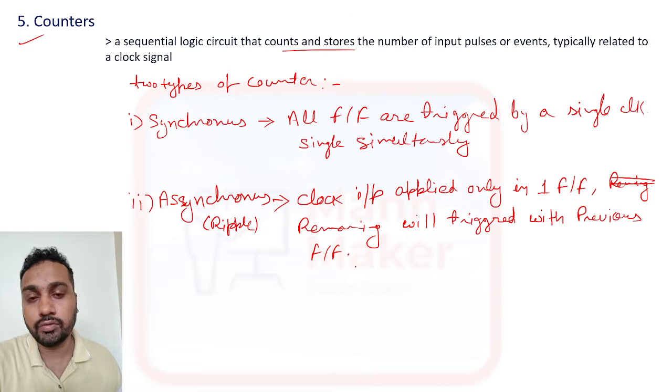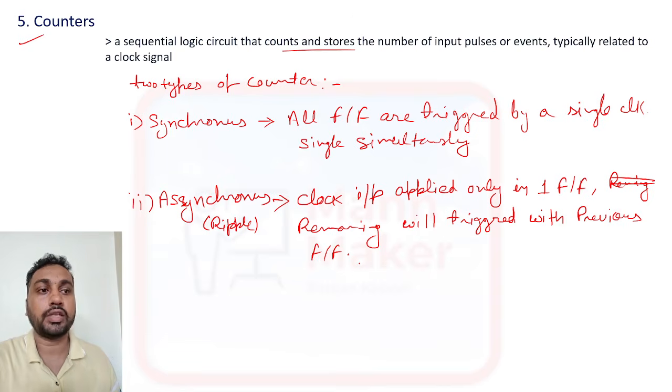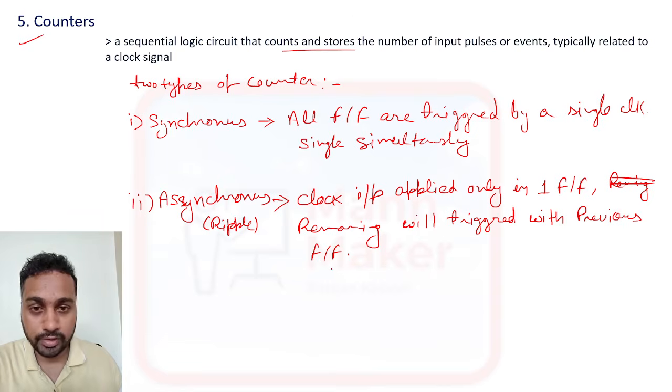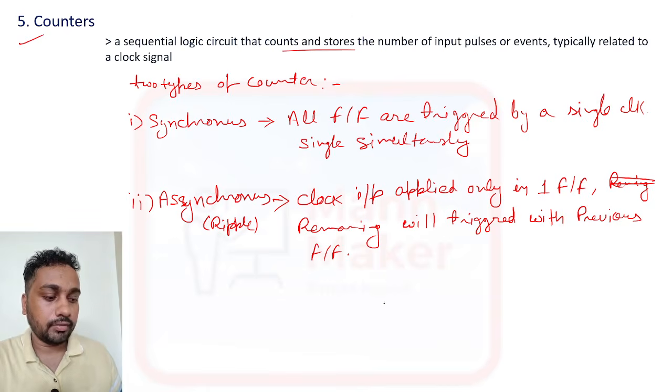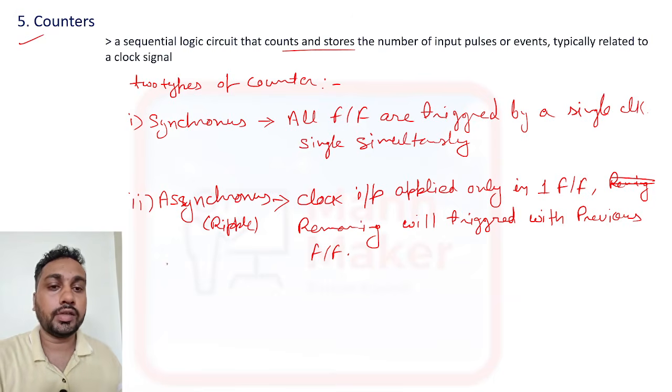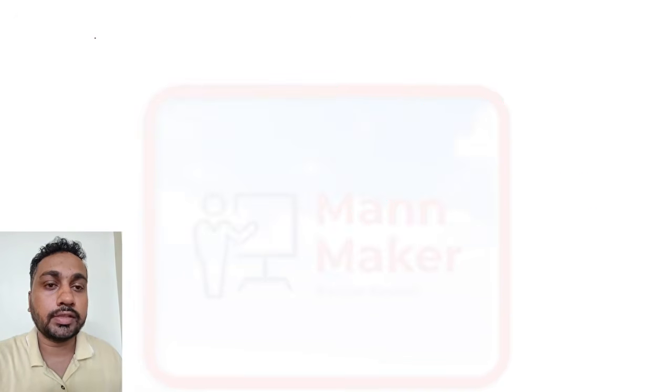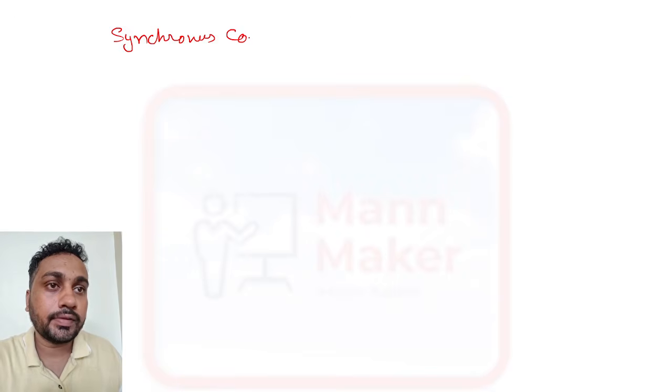Here it uses only one clock pulse or one clock signal, and that will be applied to the first flip flop, and the remaining flip flops will be triggered with the previous flip flop. So this is your counter. Now we'll see the diagram. First we'll see the diagram for synchronous counter.